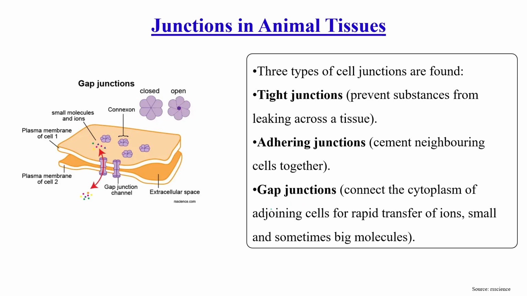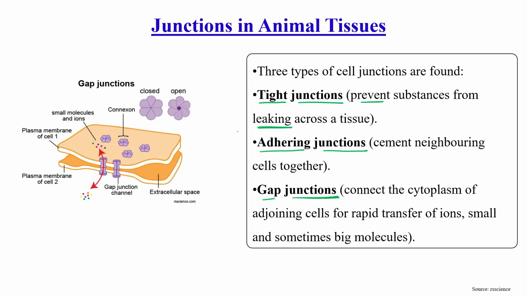Now let's discuss some junctions which are present in the animal tissue. There are three types of junctions. First is tight junction, another one adhering junction, third one is gap junction. Tight junction means tightly packed junction, which prevents substances from leaking across the tissue.